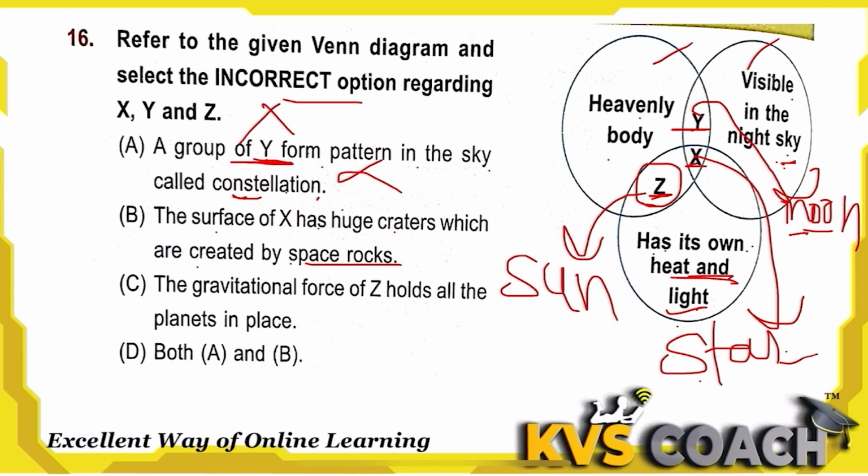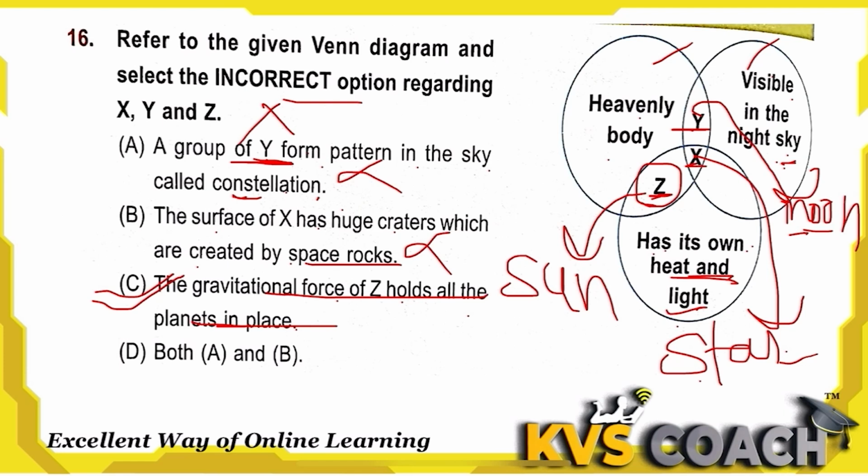This is also a wrong statement, because the moon has huge craters on its surface created by space rocks. The gravitational force of Z holds all the planets in place. This is correct. The sun's gravitational force holds all the planets in place.